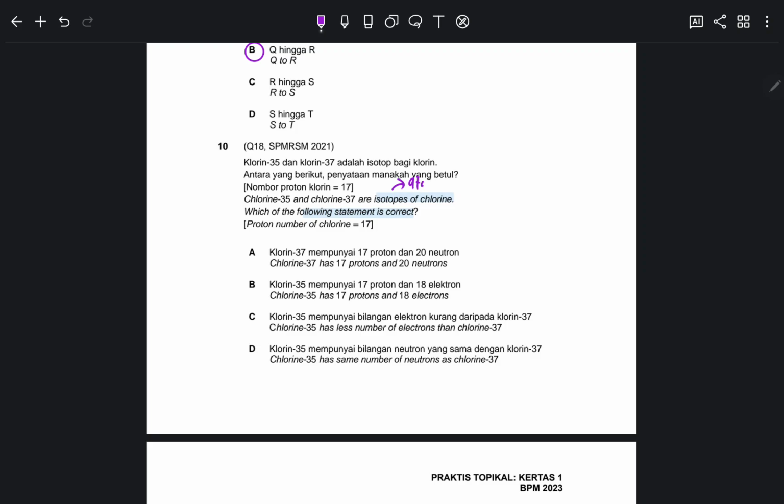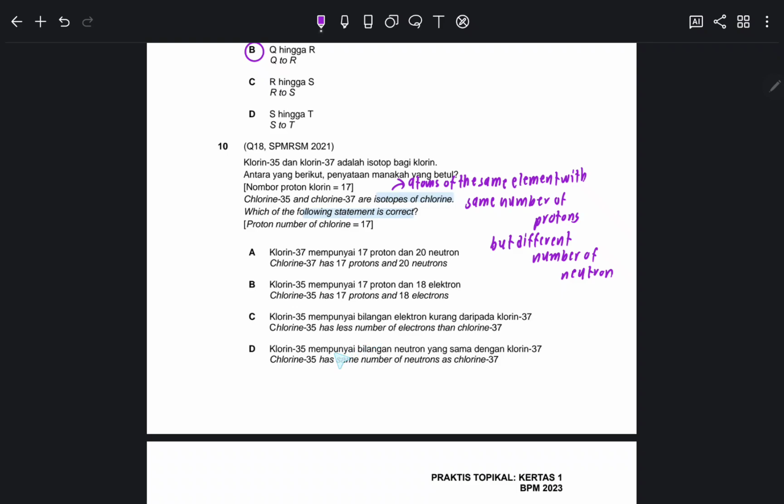It is atoms of the same element with the same proton number, same number of protons, but different number of neutrons. Okay, so different number of neutrons, that's the main keyword here.